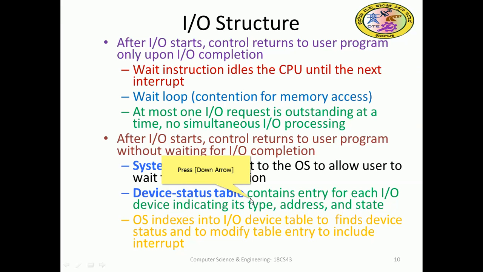So index into the IO device table to determine a device's status and modify the table entry to include interrupts. As soon as that device gets service, it is removed from the table. If any other IO device wants service, we can include it in the table. So the system always looks after that table, which device is requesting and which devices are completed and removed. All those statuses are maintained there.